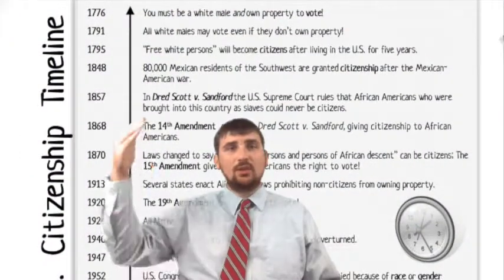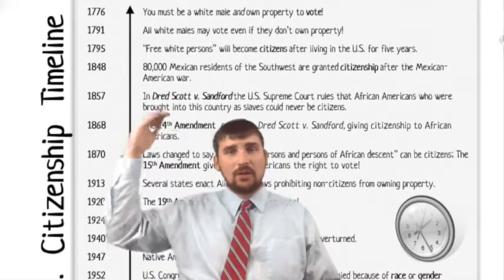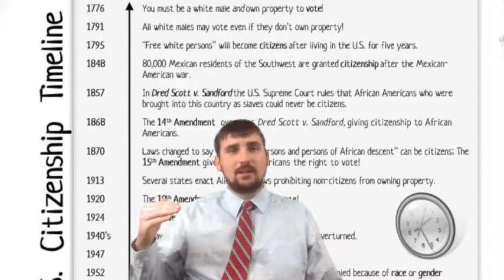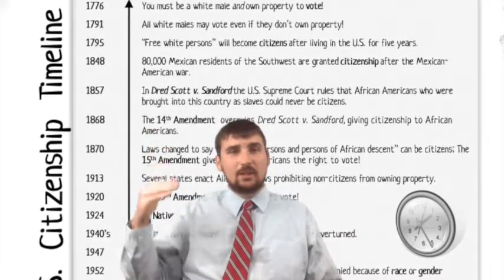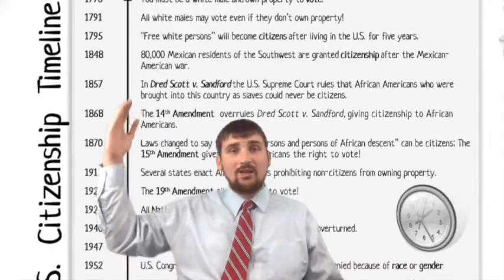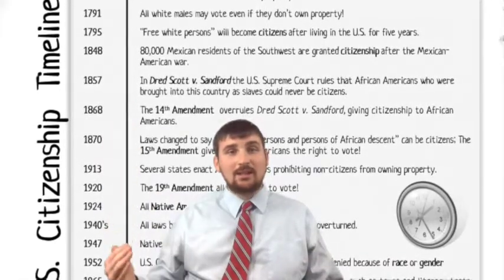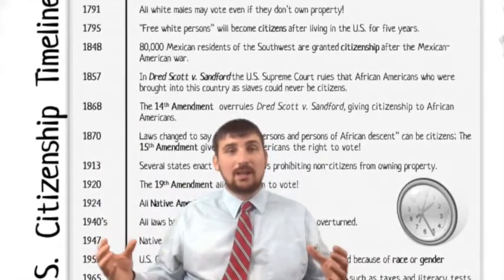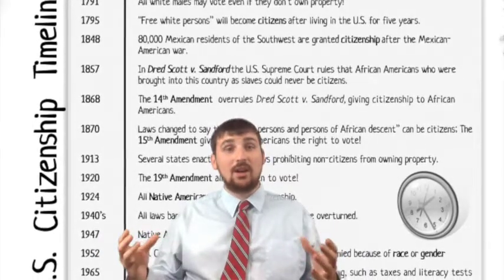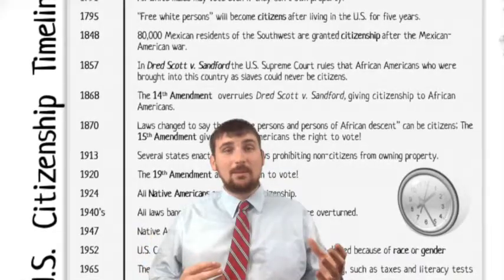Now, I want you to look over this timeline. Start at the top in 1776 and read down through each one of the steps. This is the progression of citizenship, so how the definition of what a citizen of the United States is has changed. As you can see, as you go down the list, more and more people are defined as a citizen. So the Constitution, the laws we have for this government, are ever changing. So they change to meet the people at the time.